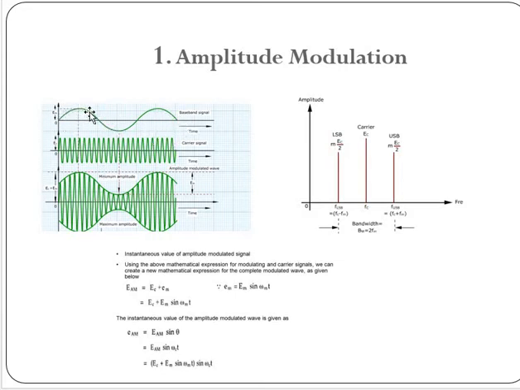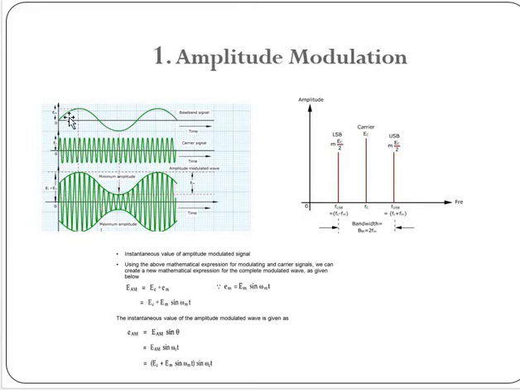When you superimpose this on a carrier signal, depending upon the position of your message signal, whether it is positive high or negative high, the amplitude of the carrier is getting changed and you get an amplitude modulated wave. The third waveform is known as an envelope, and this is also known as an amplitude modulated wave. This is your message signal, or baseband signal. This is your carrier signal.